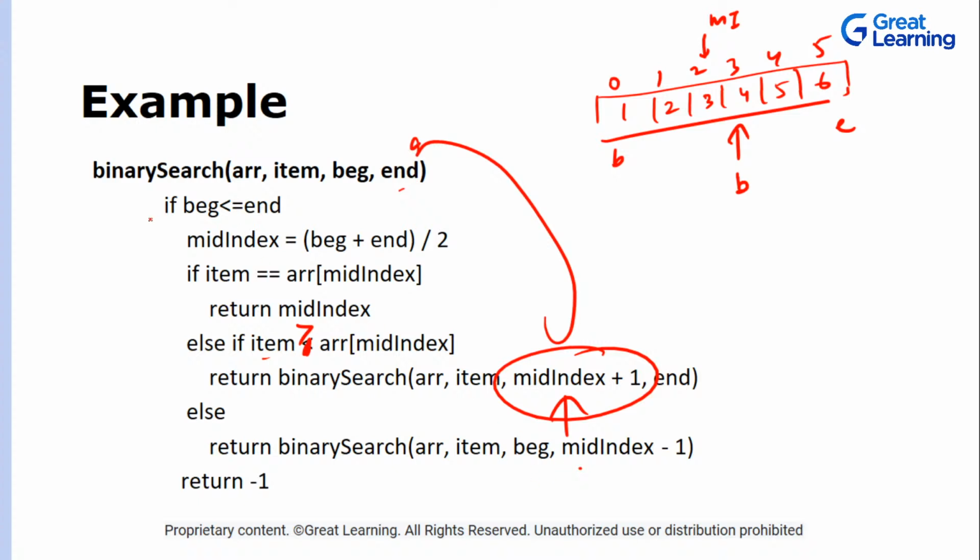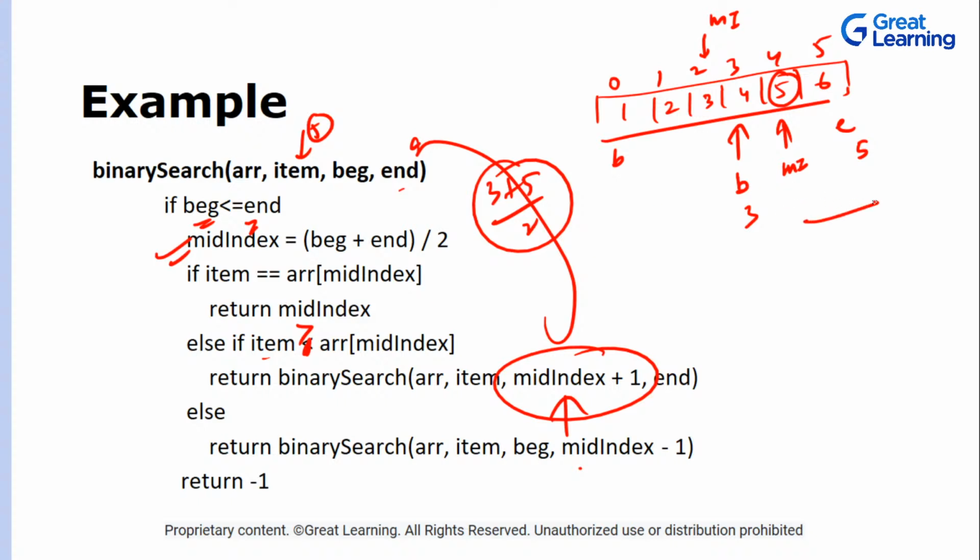Now what is happening? Again we check, is beginning less than end? Yes, beginning is 3, end is 5. We again calculate the middle: 3 plus 5 divided by 2, that is 8 divided by 2, that is 4. So this is your middle index. Now we check, is this middle element the one we're trying to find? Yes, it is 5, the item we were looking for. So we do not move ahead, we just return the middle index. Once we return it, none of the other statements will be executed. This is how you find it.